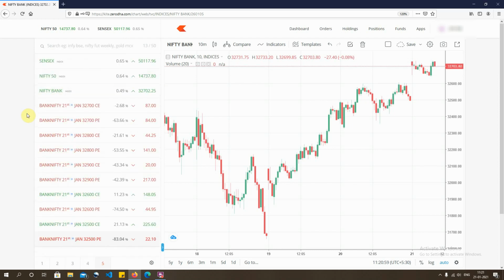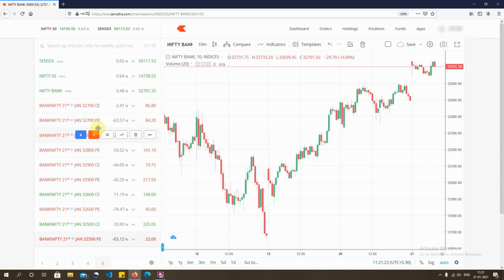So if you look here, we have a list of about 10 options which would be of interest to us while trading right now. The reason I choose the ones close to the current market is that the beta of all those options is more than 0.5, 0.6, 0.7, those kinds of options. So the move is in tandem with the current market move.